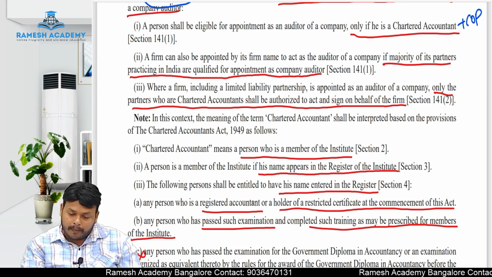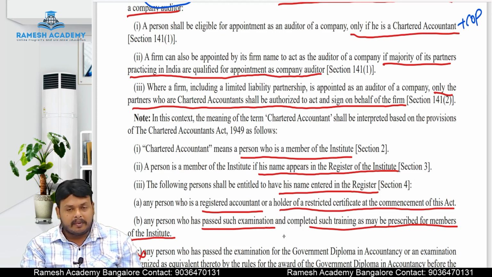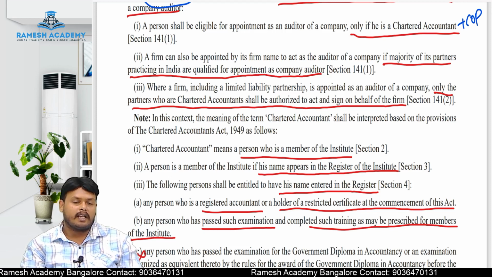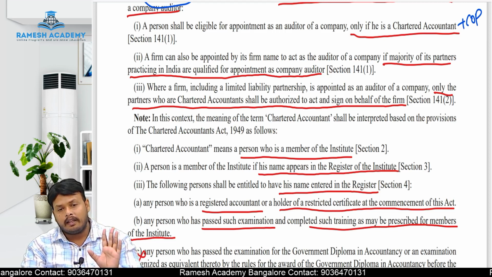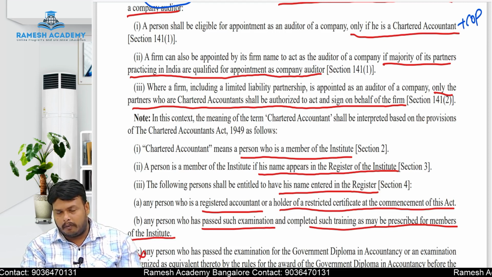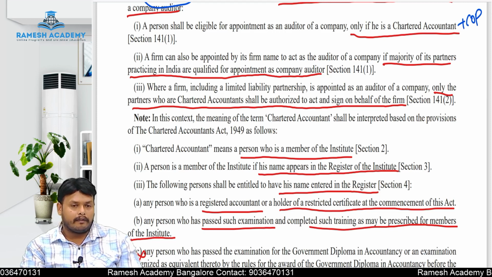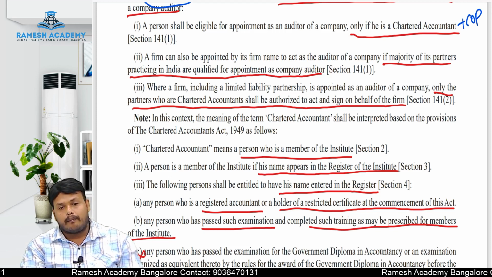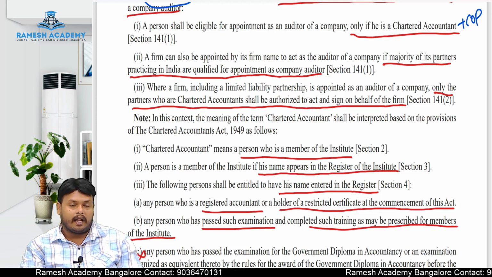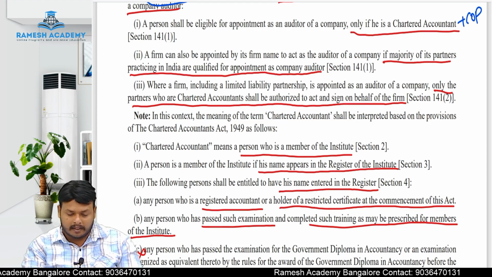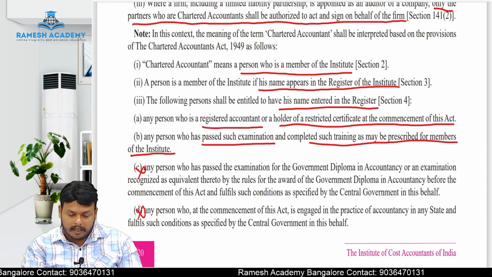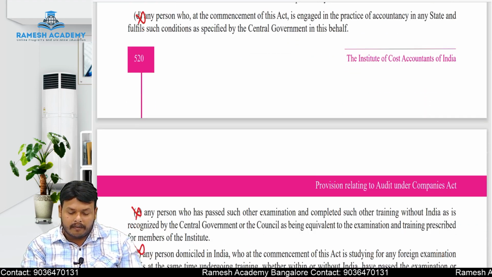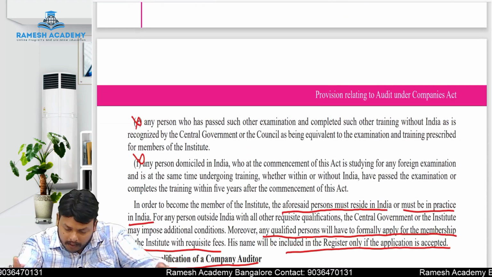Next, the following persons shall be entitled to have their names entered on the register. The same things will keep on repeating, not required. Just keep in your mind, chartered accountant means what? A qualified chartered accountant holding a certificate of practice can act as a statutory auditor. Individual alone. Partnership firm, partner. That partner must be a qualified chartered accountant and he should hold a certificate of practice, then only he can sign and act on behalf of the partnership firm. In the case of LLP also, same. So these are the qualifications of an auditor.